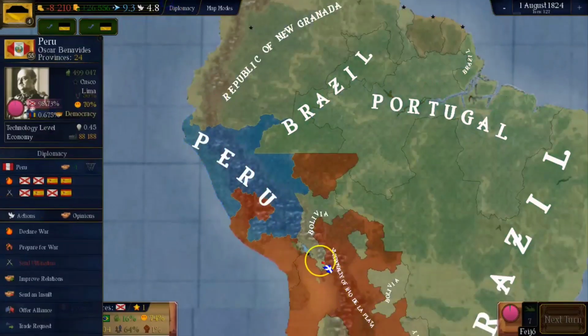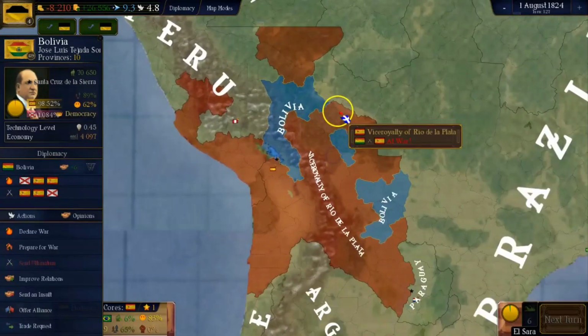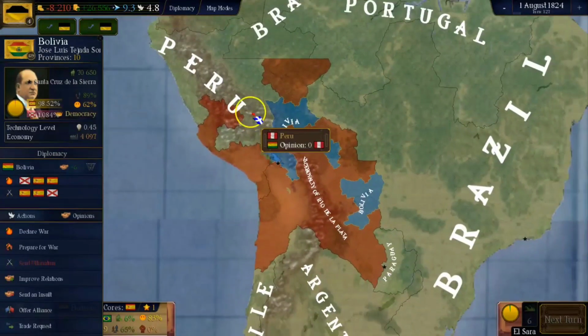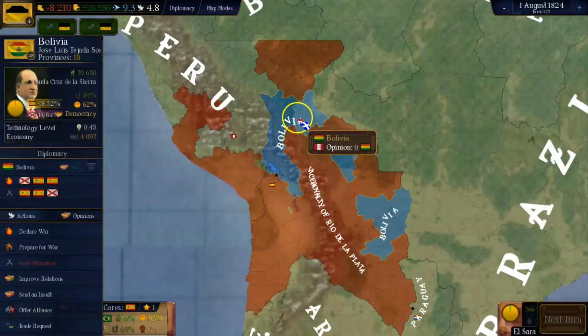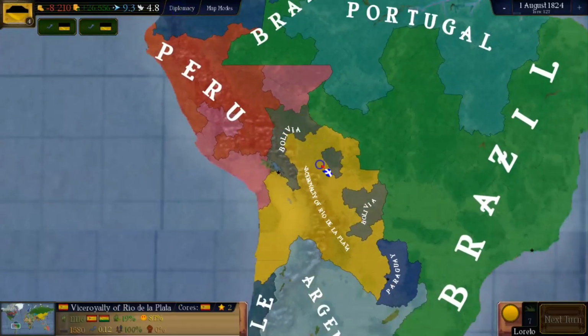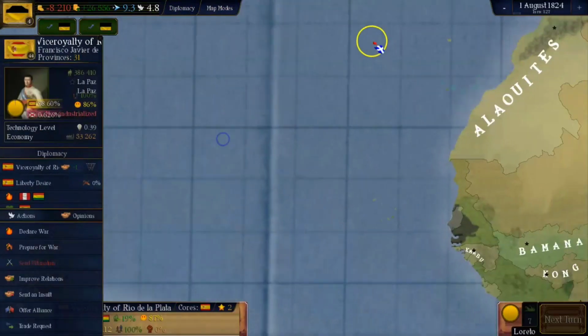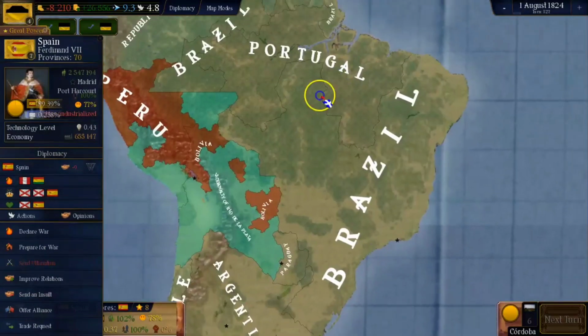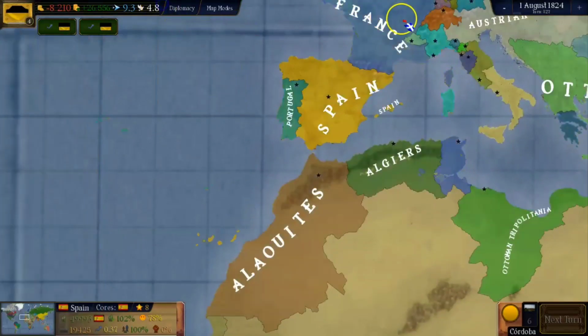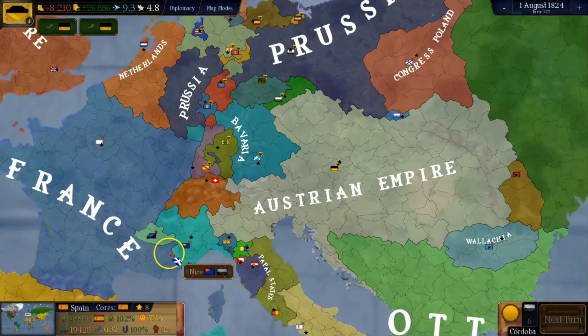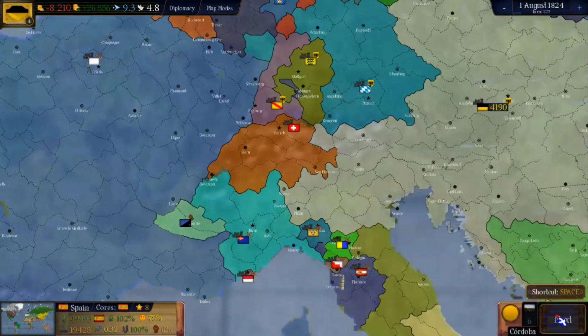Meanwhile, the Peruvians and Bolivians are going for the wars of independence. It appears the Peruvians are winning while the Bolivians are harshly losing, so Spain might be able to maintain their connection to South America somewhat, while Portugal is just independent. And I want to see how this revolution in France goes.